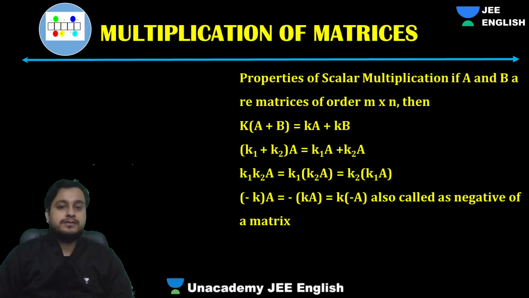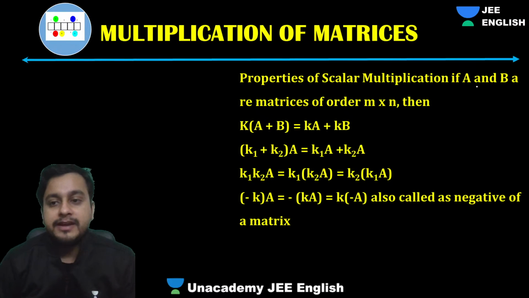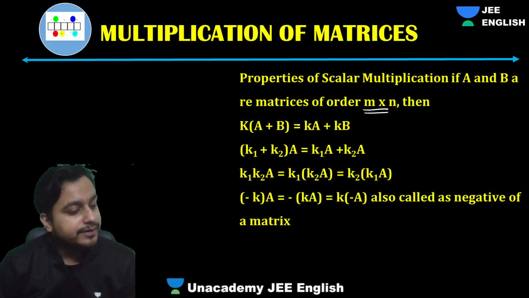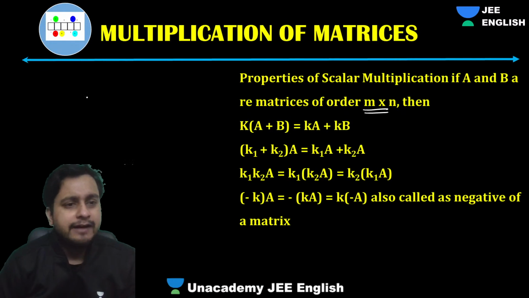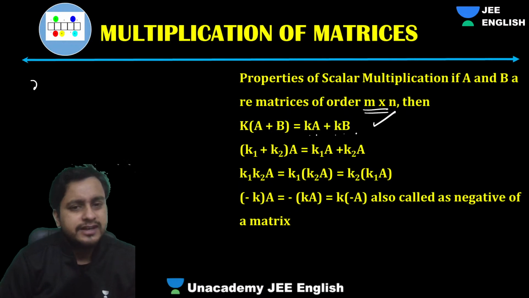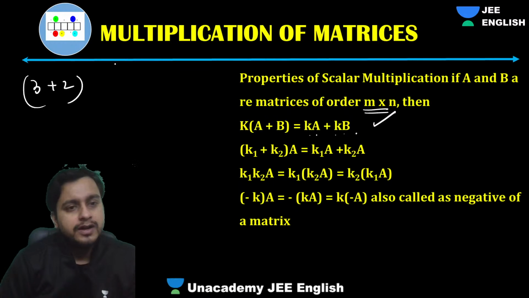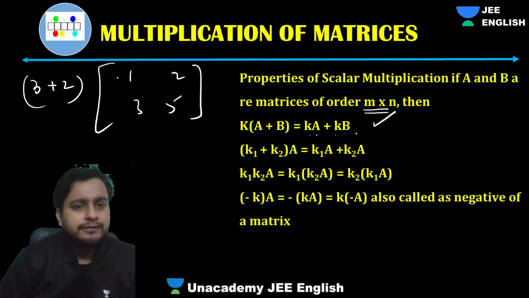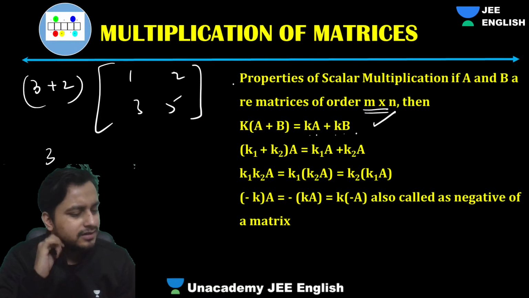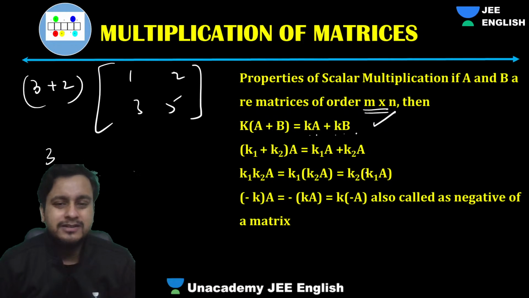Multiplication of matrices. So, properties of scalar multiplication: if A and B are matrices of order m cross n, then k times (A plus B) equals kA plus kB. So we can say, guys, if we have 3 times of any matrix, we can write 3 times A plus 3 times B, right? And (k1 plus k2) times A equals k1A plus k2A. So what they're trying to say is, let's suppose I'm writing 3 plus 2 times the matrix 1, 2, 3, 4. What will we get, guys? You'll get 5 times this matrix. So you can say 3 times this plus 2 times that, no? Both you'll add, you'll get the same thing. Very simple concept.